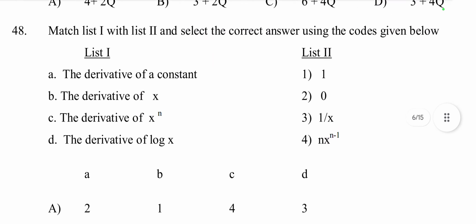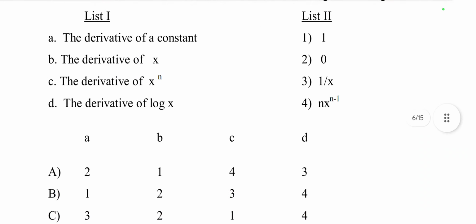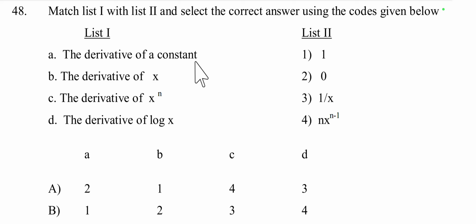Then come to question number 48, list 1 and list 2. First one is the derivative of a constant. Any derivative of a constant is 0. Then the derivative of x is 1.